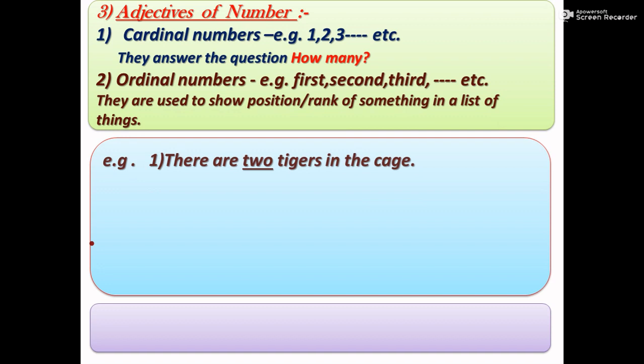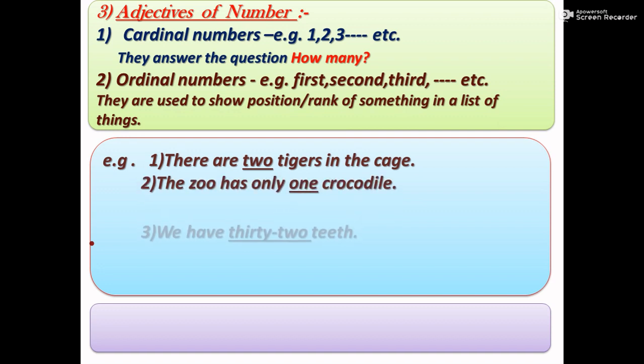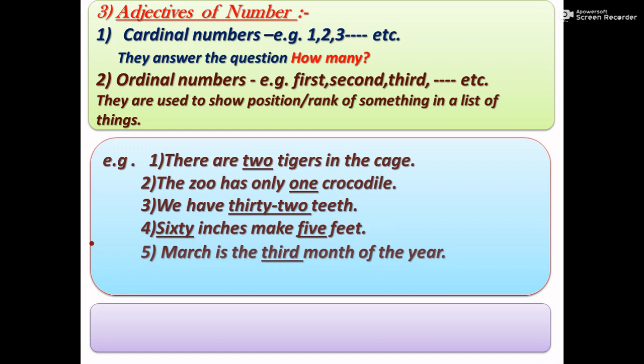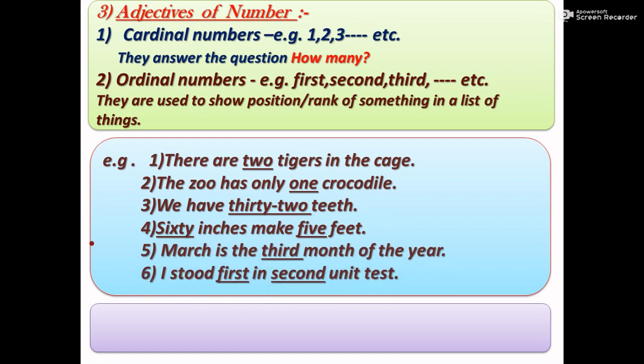For example, there are two tigers in the cage. The zoo has only one crocodile. We have 32 teeth. 60 inches make 5 feet. March is the third month of the year. I stood first in second unit test.